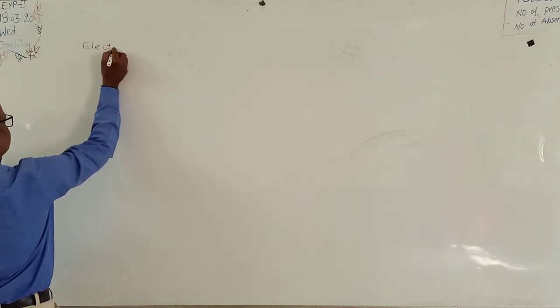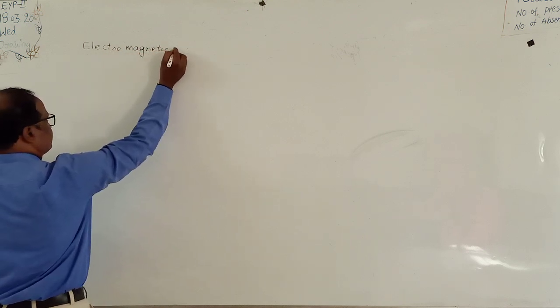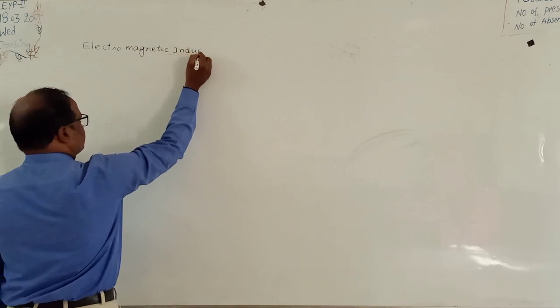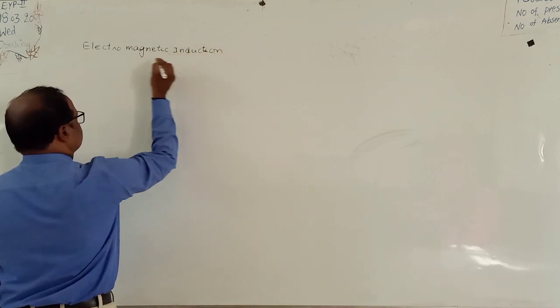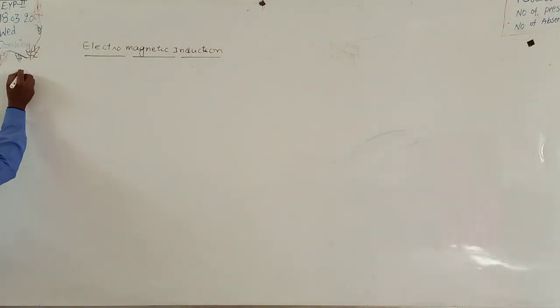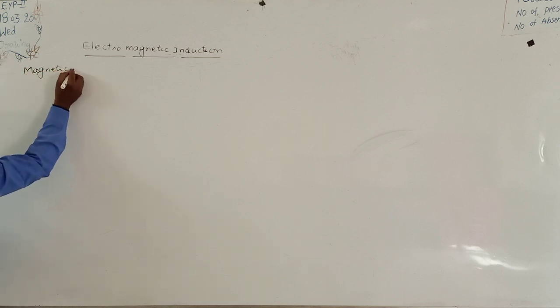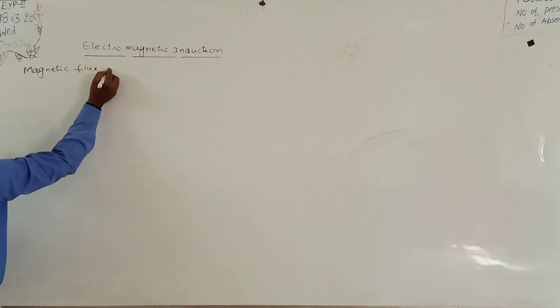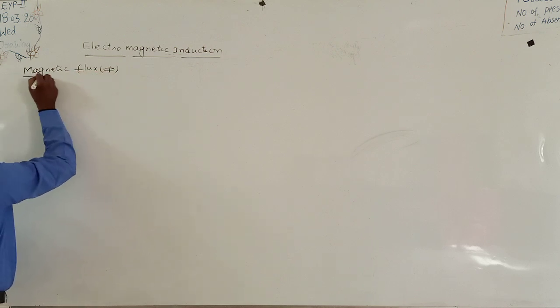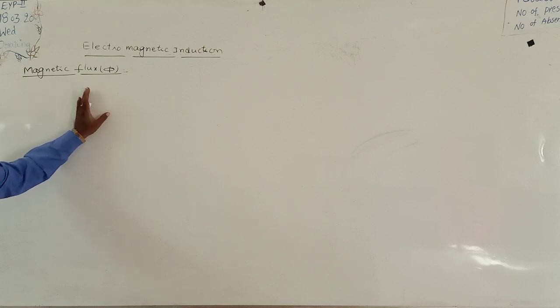Electromagnetic induction. See here, the first concept is what is meant by a magnetic field? Sorry, magnetic flux. Magnetic flux is represented by phi. And what is the definition for it? The total number of magnetic lines of force passing through the given area is known as the magnetic flux.